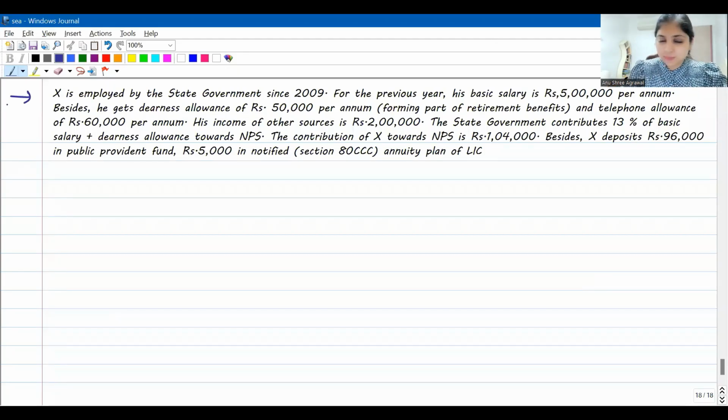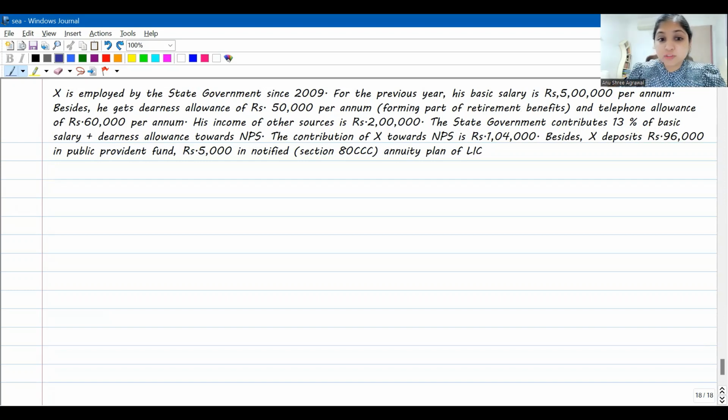Look at this question. We'll solve this to get a better idea on 80CCD. X is employed by the state government since 2009. For the previous year, his basic salary is 5 lakhs. He gets DA of 50,000 per annum, forming part of retirement benefits. Telephone allowance 60,000 per annum. His income from other sources is 2 lakhs.